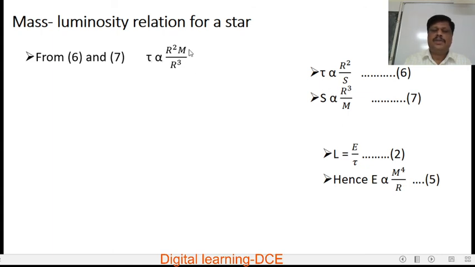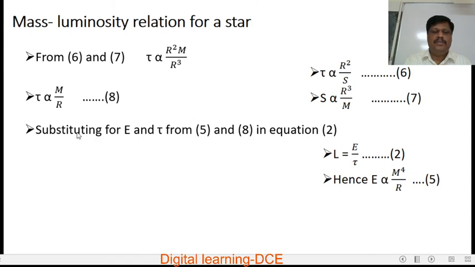So tau is proportional to R square into M by R cube. R square and R square will get cancelled. Only R is remaining. So M by R. Tau is proportional to M by R. Call this equation number 8.